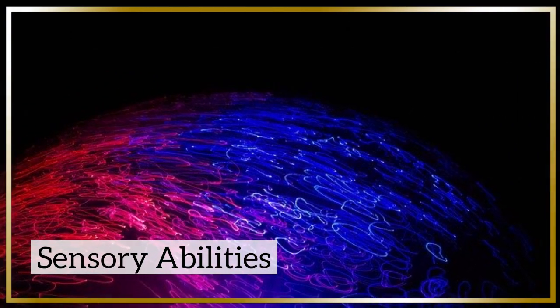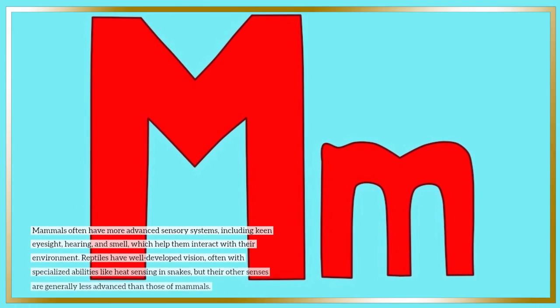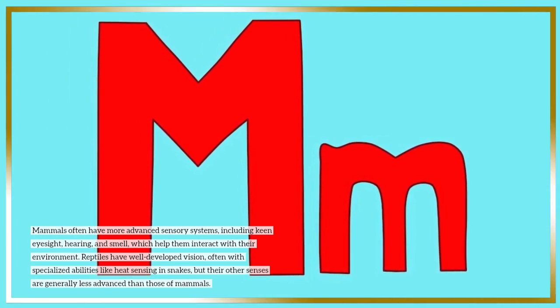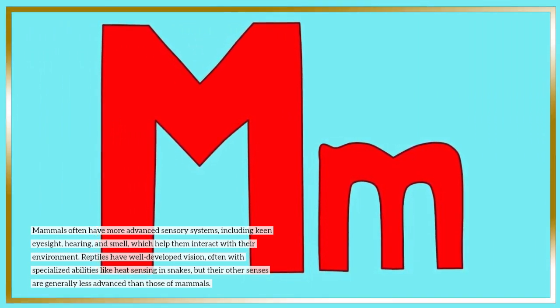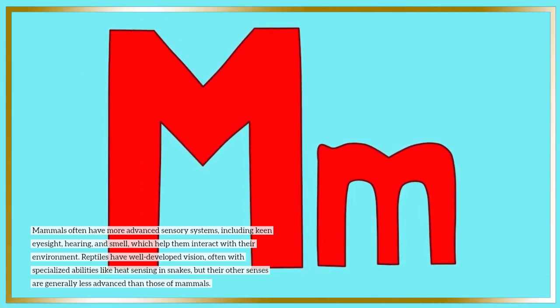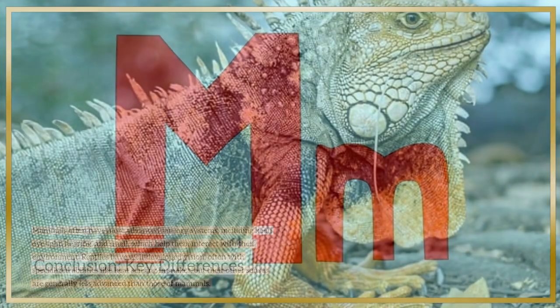Sensory abilities. Mammals often have more advanced sensory systems, including keen eyesight, hearing, and smell, which help them interact with their environment. Reptiles have well-developed vision, often with specialized abilities like heat sensing in snakes, but their other senses are generally less advanced than those of mammals.